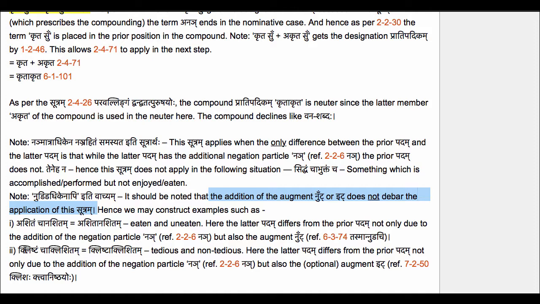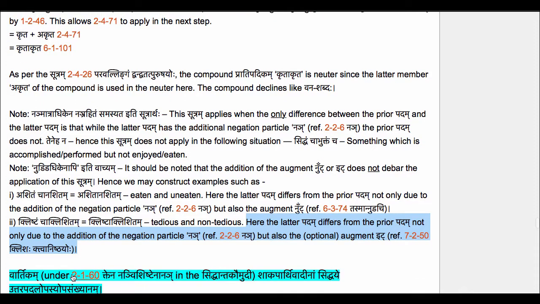The example is klishtam cha aklishitam, klishta aklishitam. Tedious and non-tedious, or partially tedious. Here the latter padam differs from the prior padam not only due to the addition of the negation particle nyai, but also by the addition of the optional augment it. The optional augment it in this situation is prescribed by the sutram 7-2-50, klishaha ktva nishthayoho.